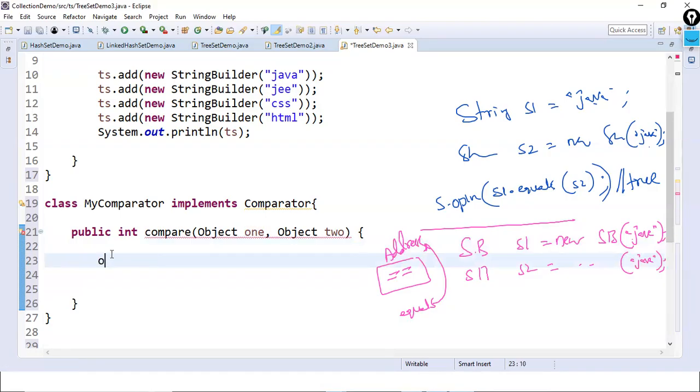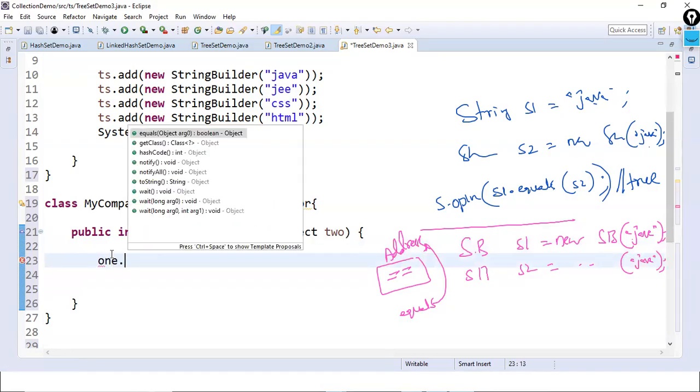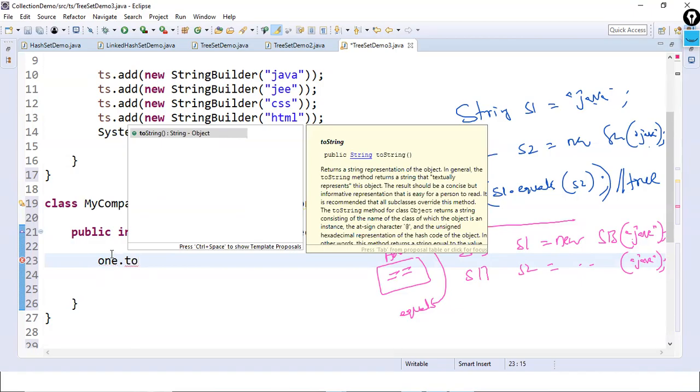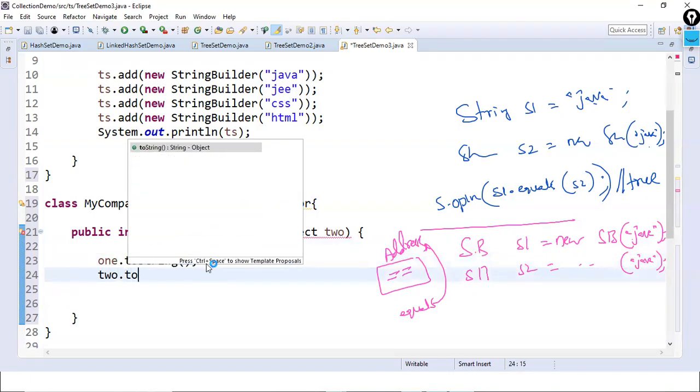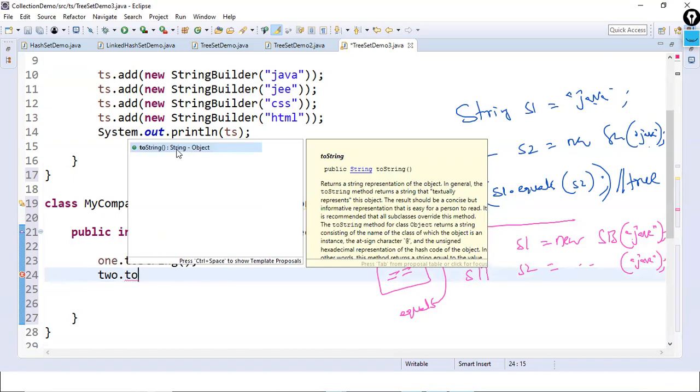Any parameters? Just observe, I'll type once again s2.toString method. What's the return type? String. Present in which class? Object class. Somewhere we use this toString method also. Where is that?